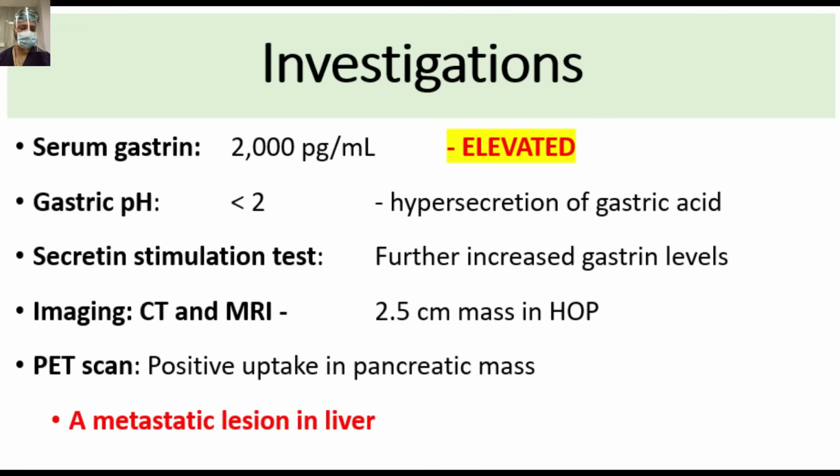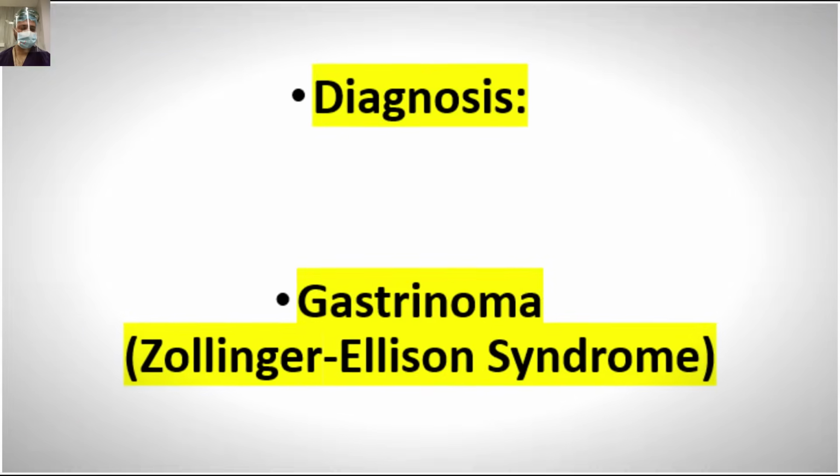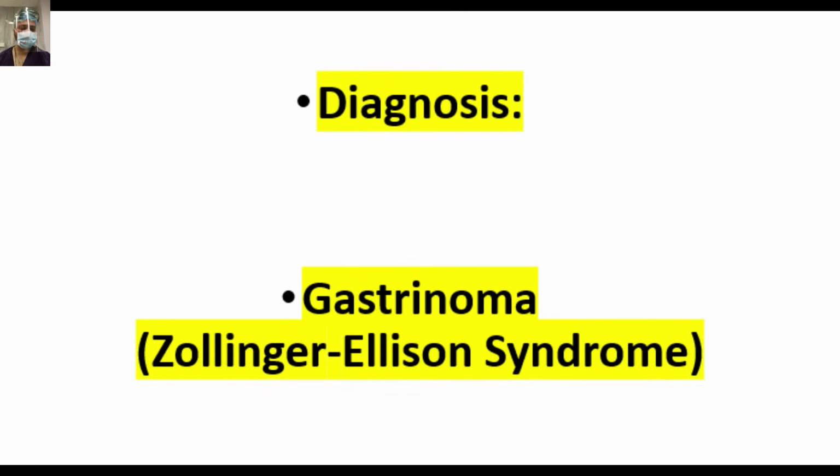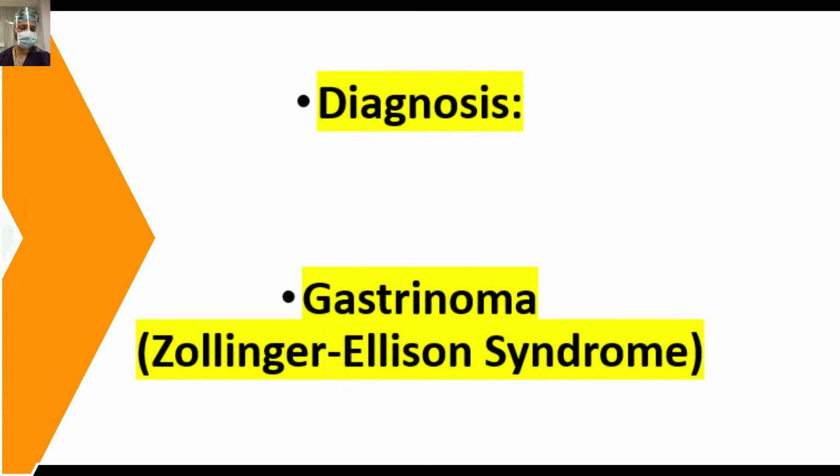Imaging, CT and MRI: 2.5 centimeter mass in the head of pancreas. PET scan: positive uptake in the pancreatic mass and a metastatic lesion in the liver. So the diagnosis is itself glaring. It is gastrinoma, or Zollinger-Ellison syndrome.